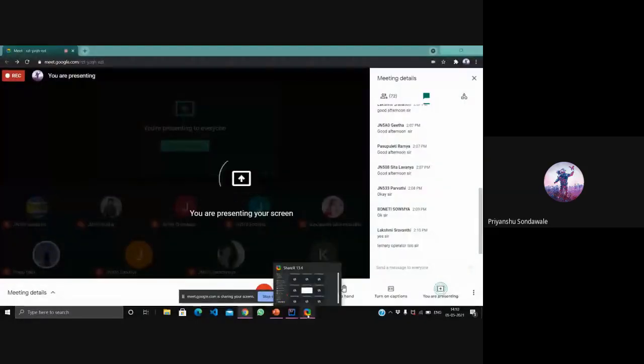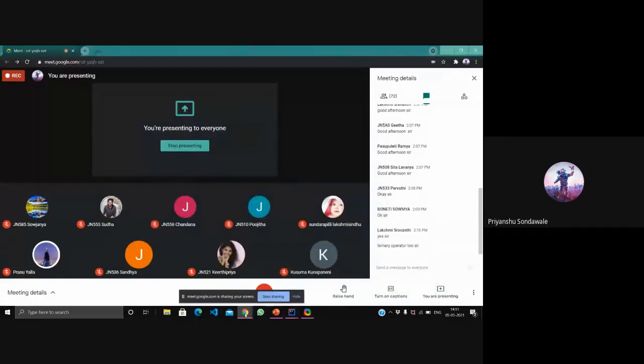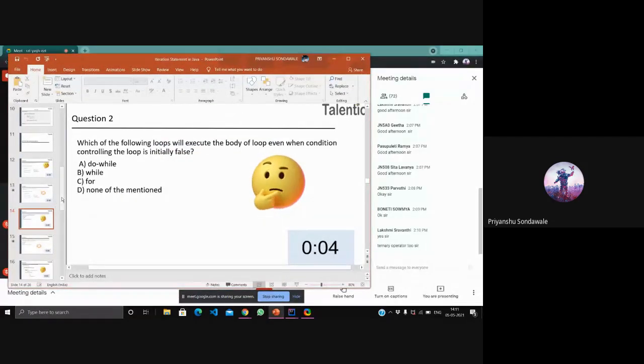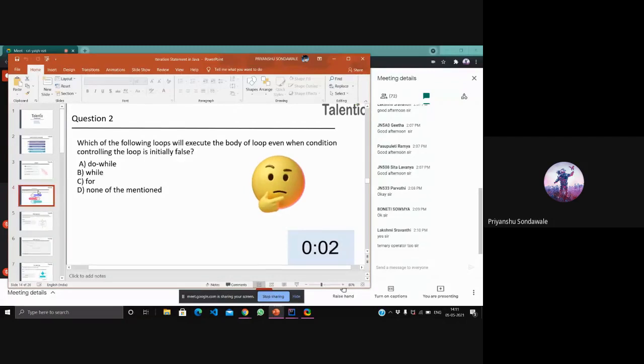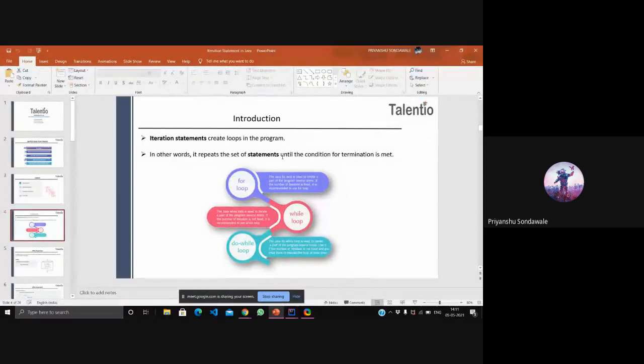Yeah, ternary operator too. You are right, Shravanti. Let's first understand what the ternary operator is.